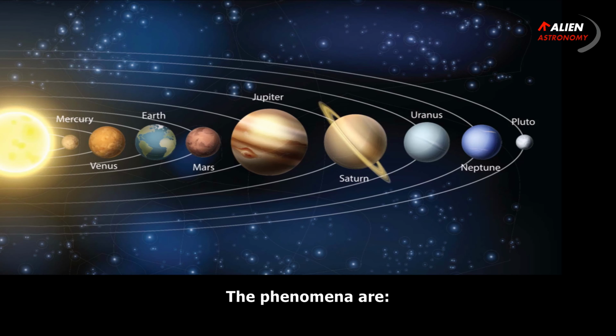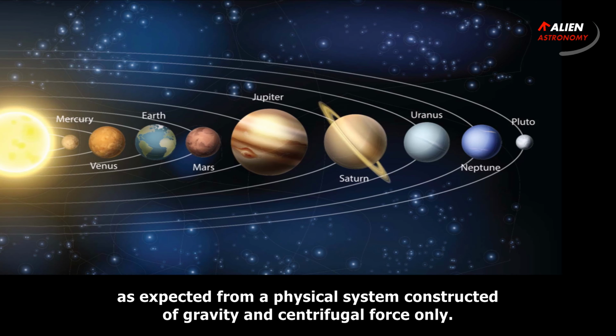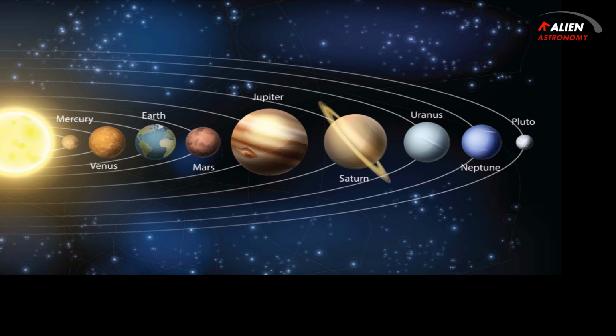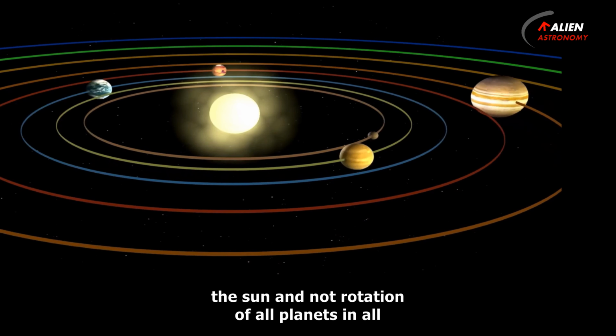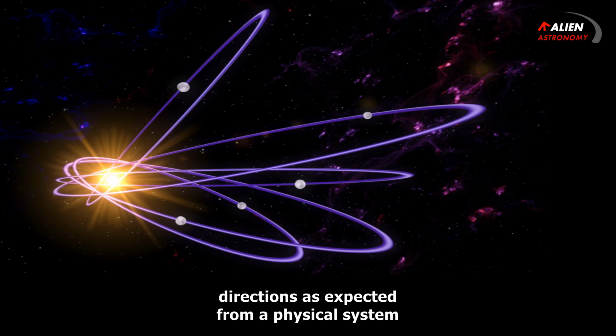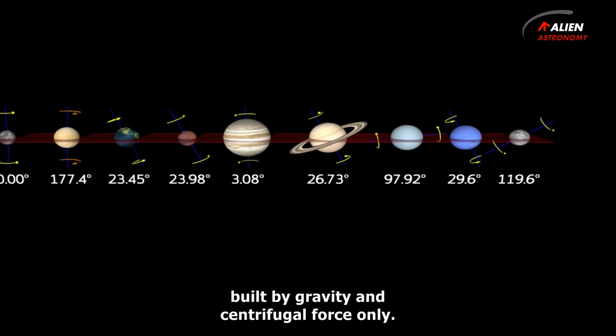The phenomena are: 1. An elliptical rotation of the planets around the Sun instead of a circular rotation as expected from a physical system constructed of gravity and centrifugal force only. 2. The orbit of planets in a disk around the Sun and not rotation of all planets in all directions as expected from a physical system built by gravity and centrifugal force only.